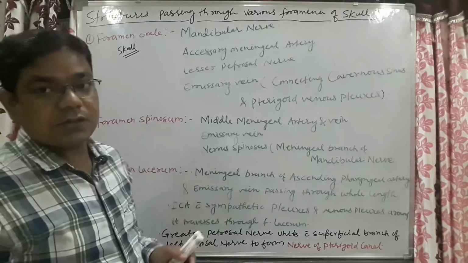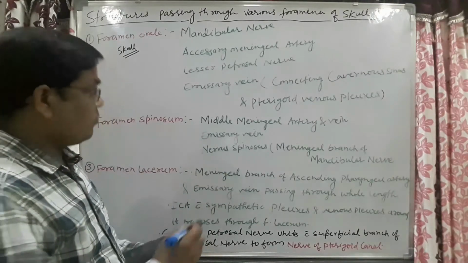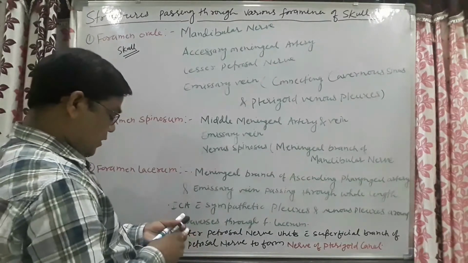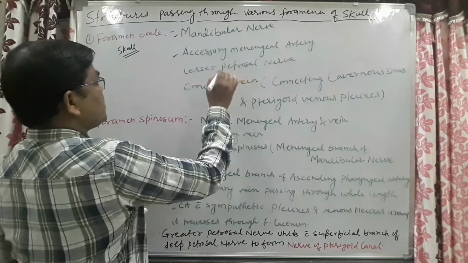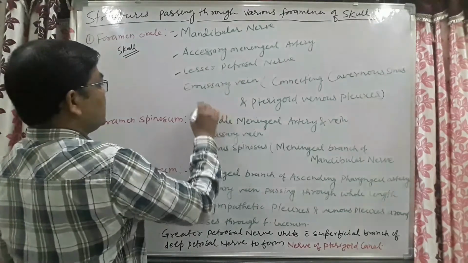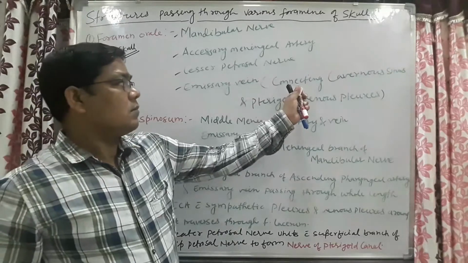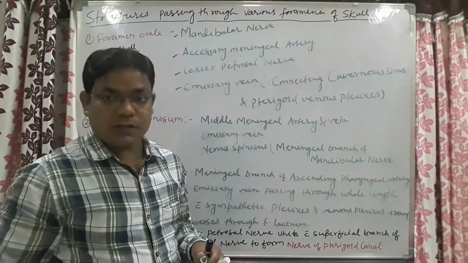So the structures passing through the foramen ovale are the mandibular nerve, accessory meningeal artery, lesser petrosal nerve, and emissary vein. This emissary vein connects the cavernous sinus to the pterygoid venous plexus.